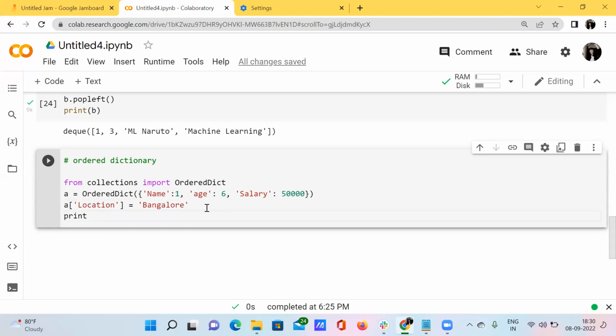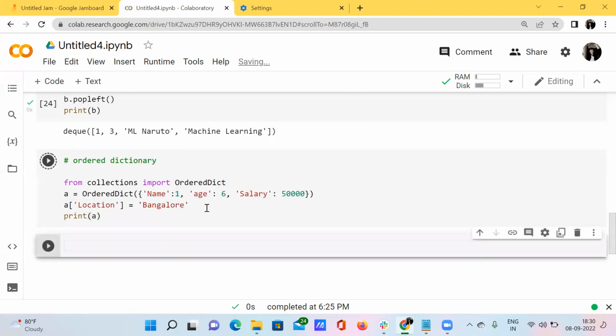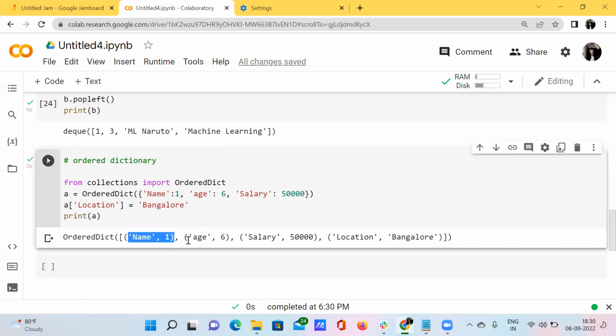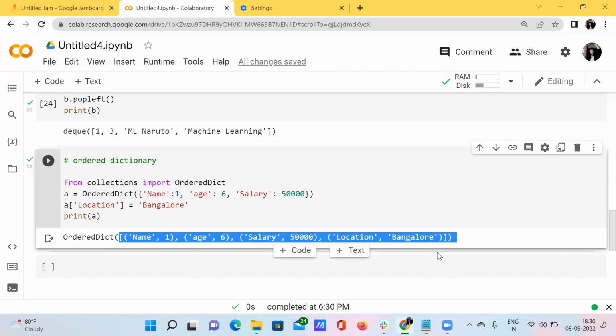And when you print a, what happens here? See here, I have got the elements as name, 1, age, 6, salary, 50,000, and location, Bangalore. See here, the output should be in a specific order.